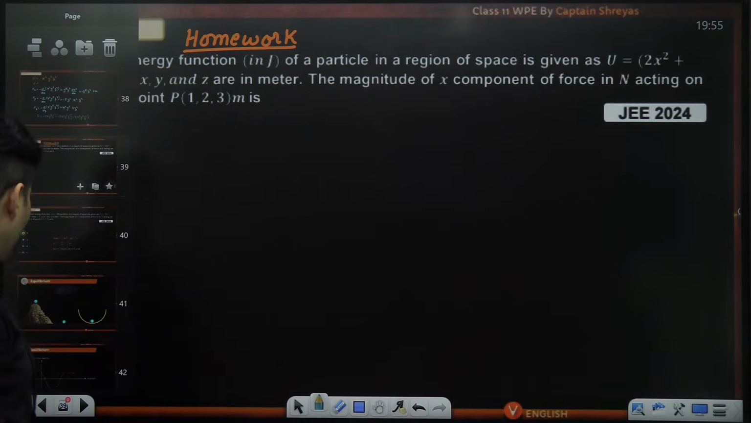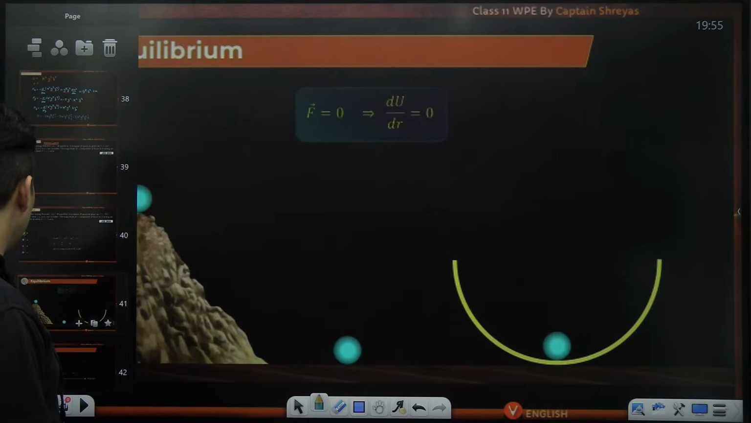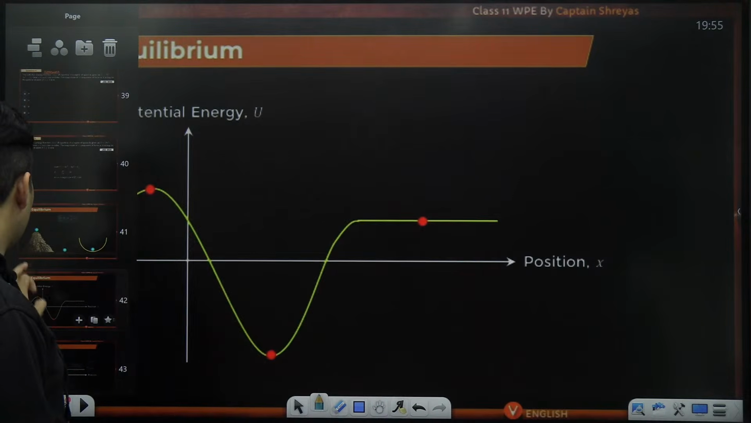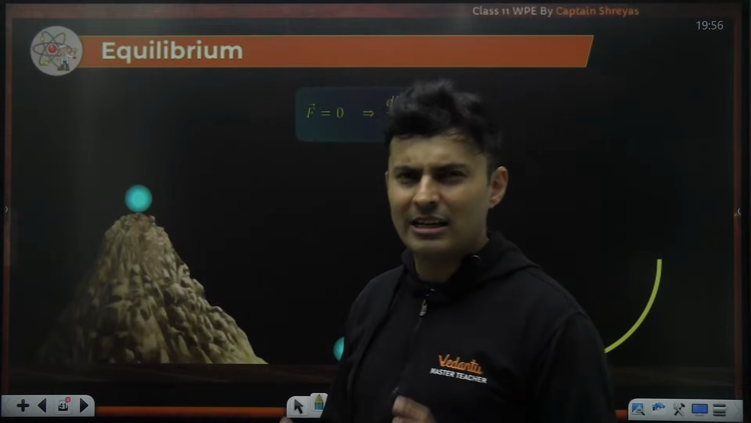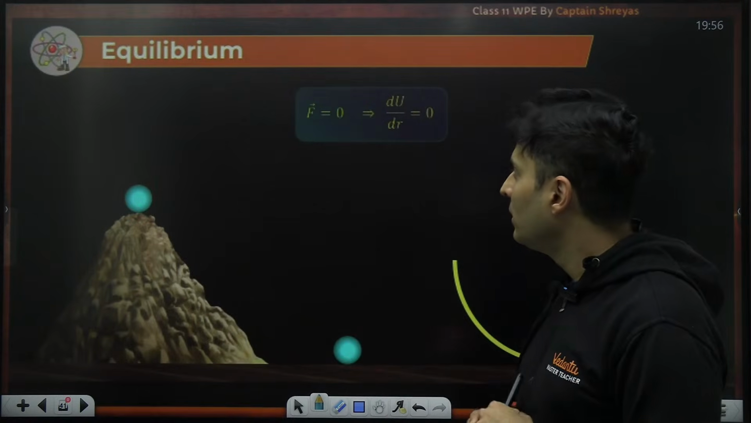Now, let's go to the last concept of equilibrium, potential energy, and all of that, and then we will end the class. You will need this more in 12th standard, but we'll just lay the foundation over here.